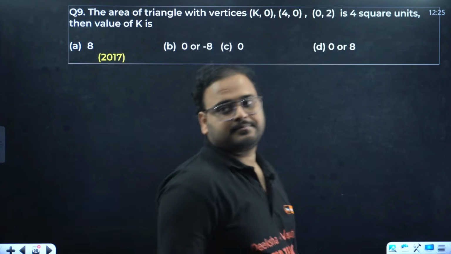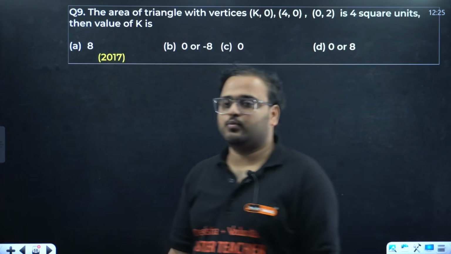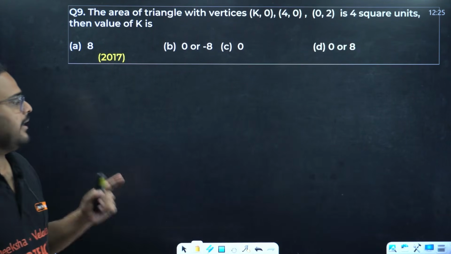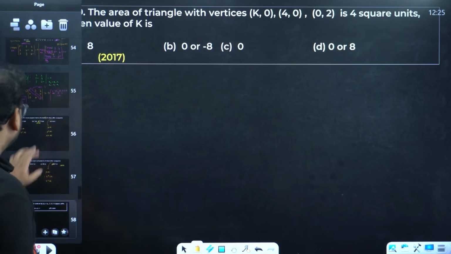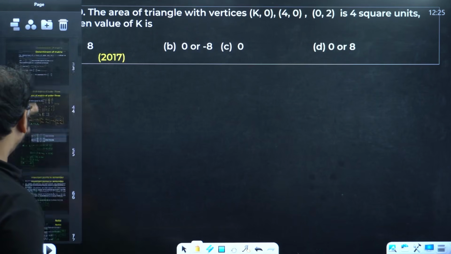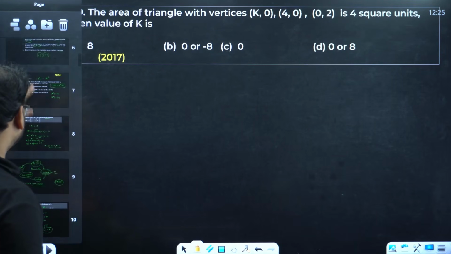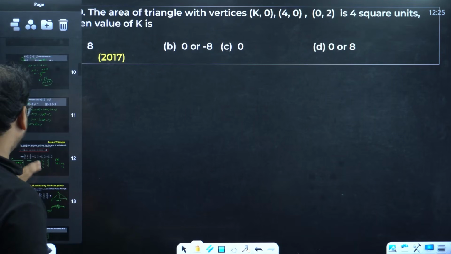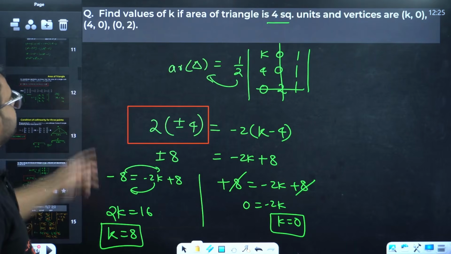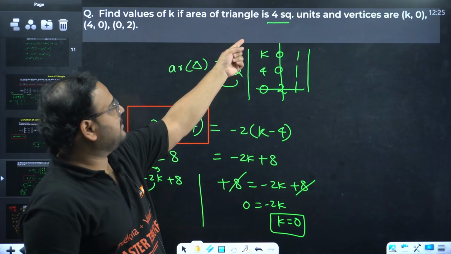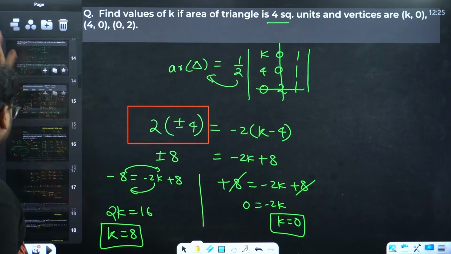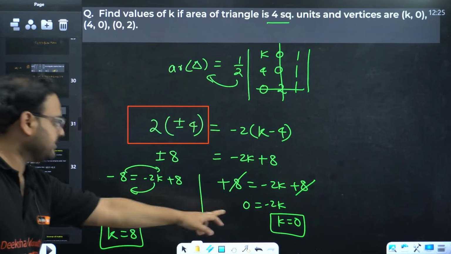Question number 9. K04002. Same question we have solved, I remember, in the subjective questions, area of triangle. I remember this. Area of triangle. Where is it? 1 second. Area of triangle. Same question I remember solving. Check this question. The value of k is, area is given as 4. K04002. Answer will be coming as 0 and 8.